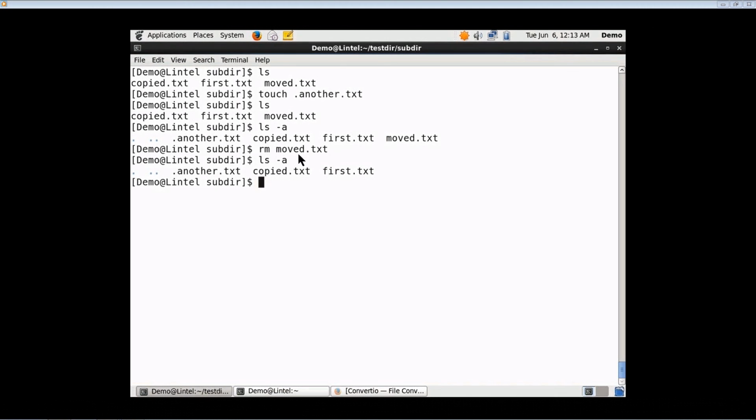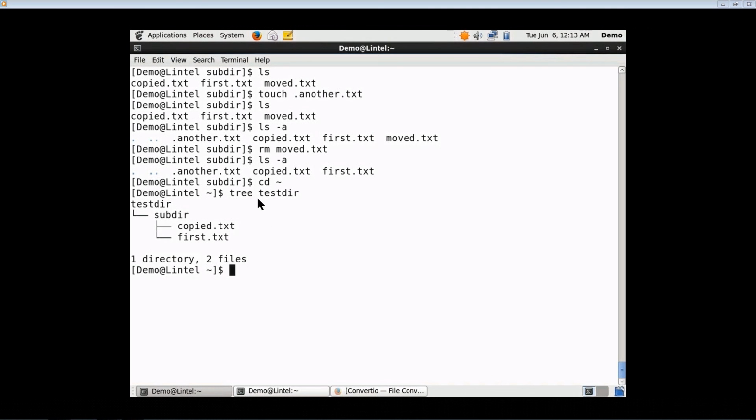Now, I am removing a file move.txt. You can see this file has been deleted. ls -a will list all files, but it won't list the deleted one, move.txt. I am moving to the home directory.